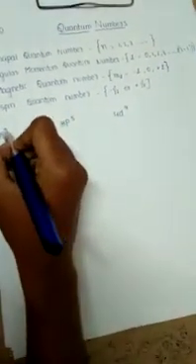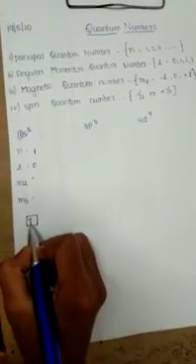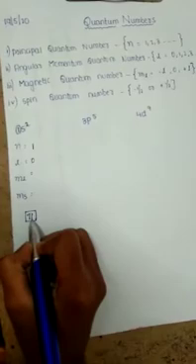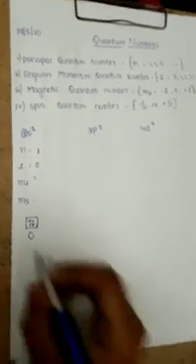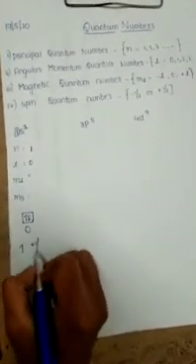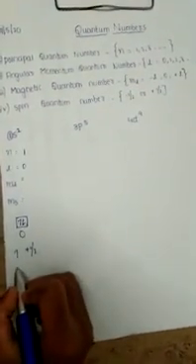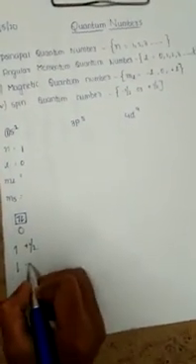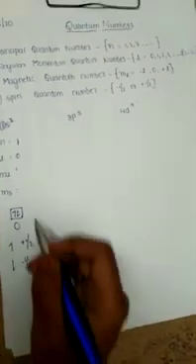Here 2 electrons are there. We are going to accommodate those 2 electrons in the orbital like this. How can we determine whether it is plus half or minus half? If the electron is in the upward direction, it represents plus half. When it is in the downward direction, it represents minus half.